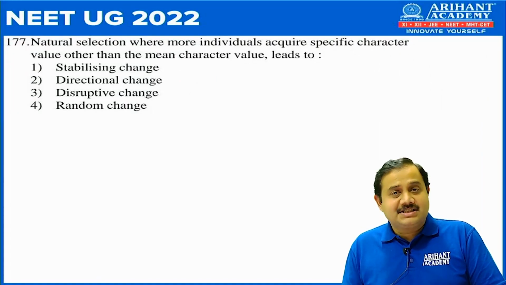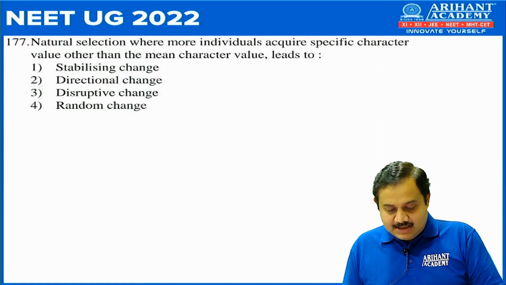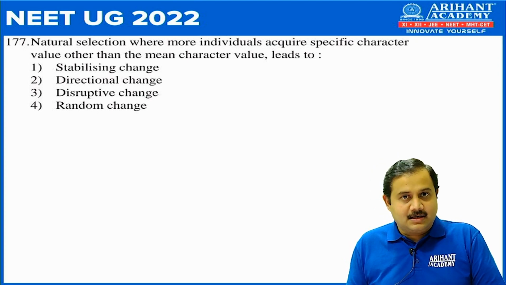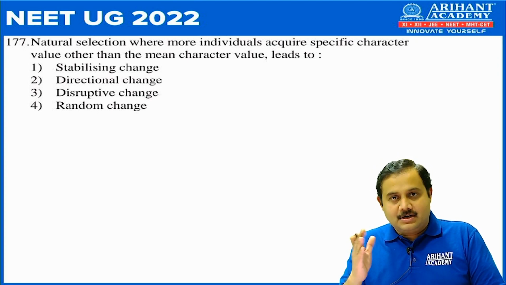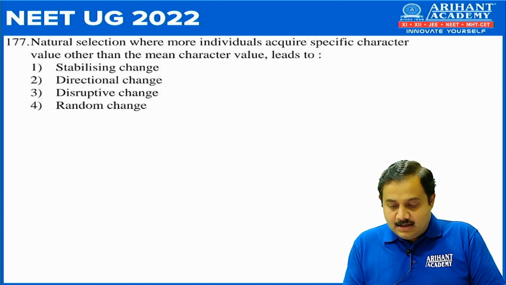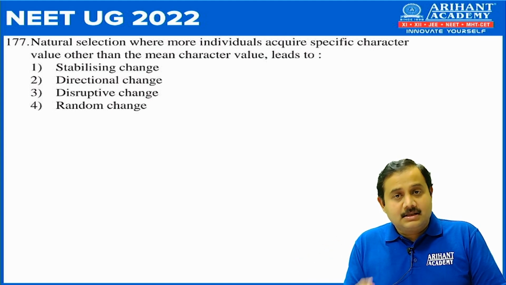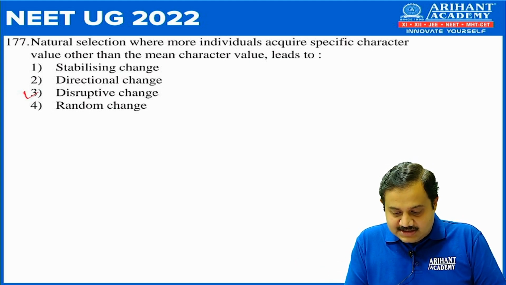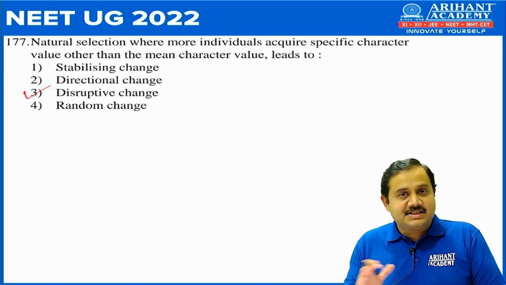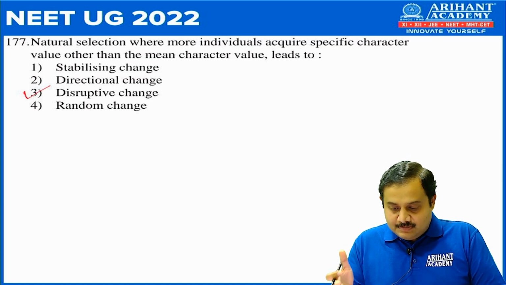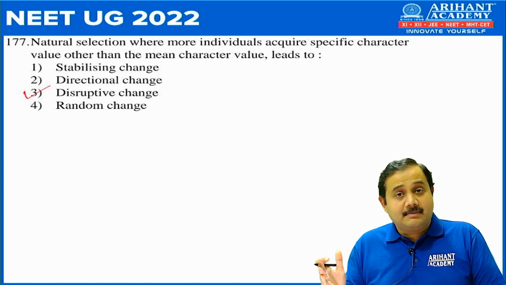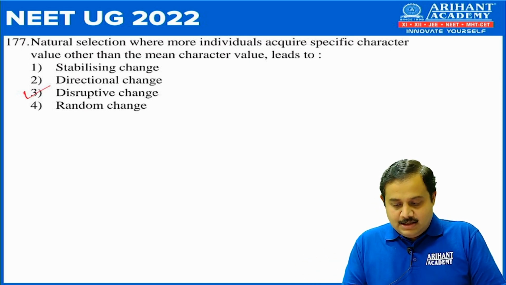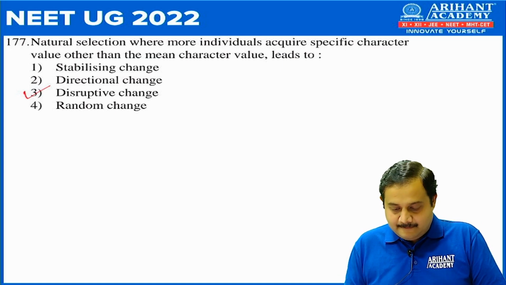Next, 177. Natural selection where more individuals acquire a specific character. So specific character means they are talking about the peripheral character value other than the mean character value. So in this case the answer would be number 3, that is disruptive change, because more individuals are acquiring the peripheral character and not the mean character. So that means the answer is number 3.